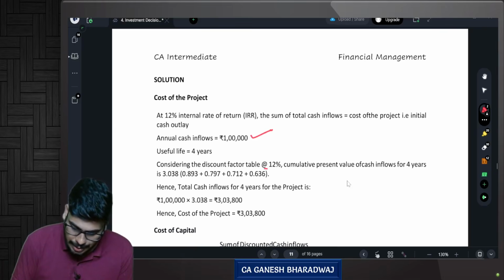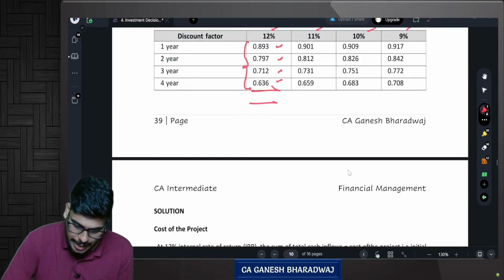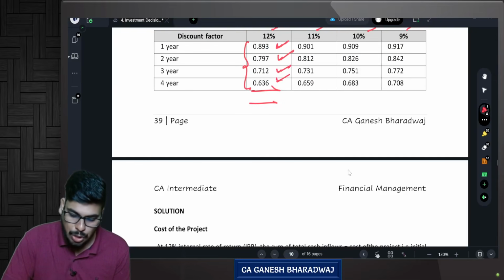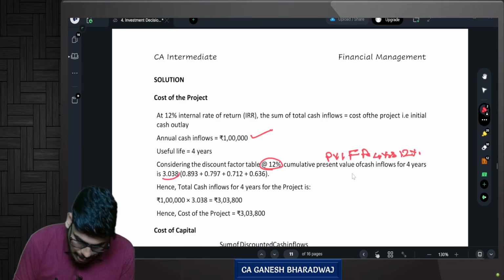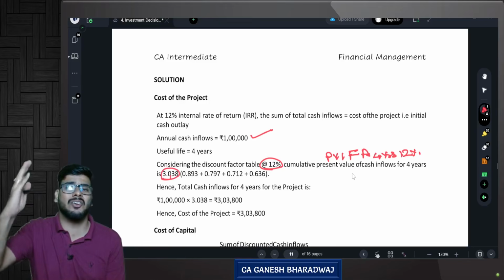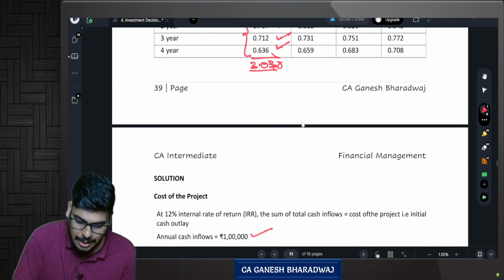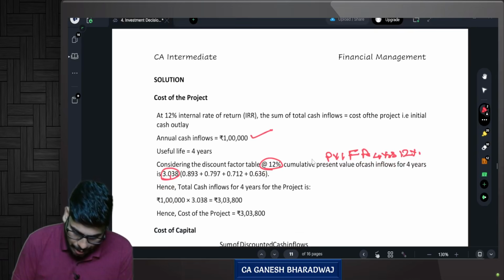Yes. So considering the discount factor of 12 percentage, the present value interest factor of annuity of 4 years for 12 percentage is going to be how much? 0.893 plus 0.797 plus 0.712 plus 0.636. It gives you a total of how much? 3.038. Guys, these are all time value of money concepts, correct? So basically it's nothing but 1 lakh into 3.038.